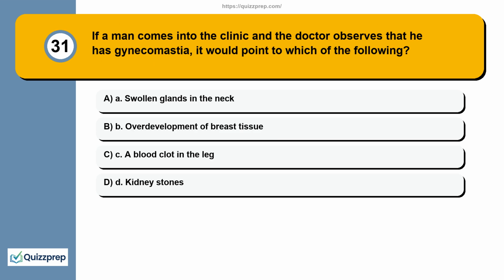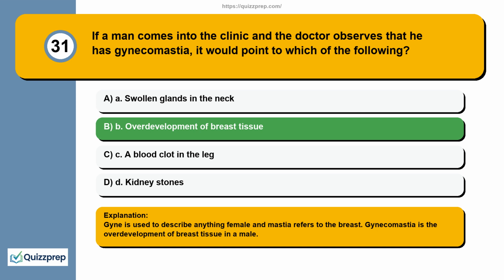Question 31. If a man comes into the clinic and the doctor observes that he has gynecomastia, it would point to which of the following? A. Swollen glands in the neck. B. Overdevelopment of breast tissue. C. A blood clot in the leg. D. Kidney stones. Gyne is used to describe anything female and mastia refers to the breast. Gynecomastia is the overdevelopment of breast tissue in a male.